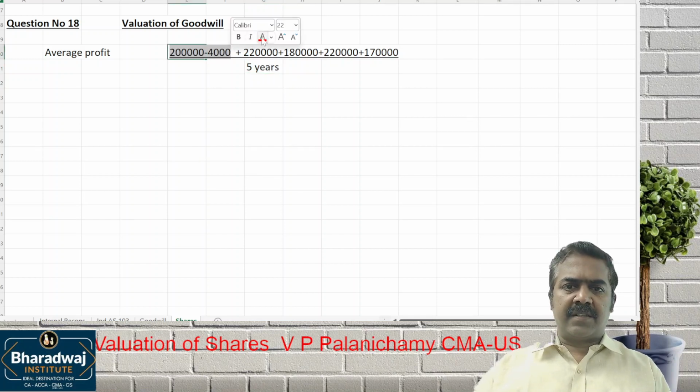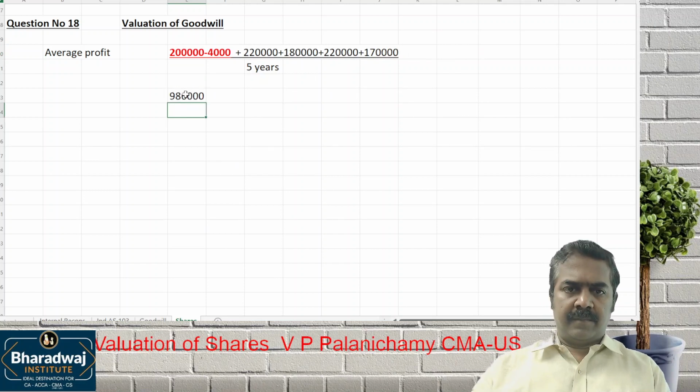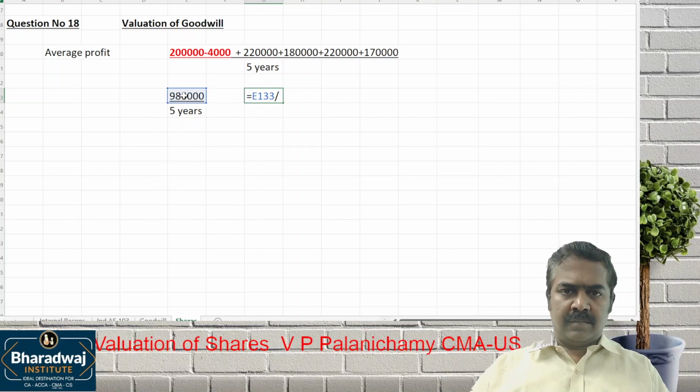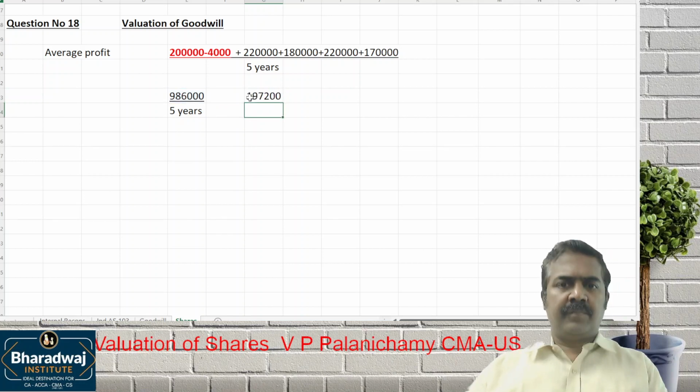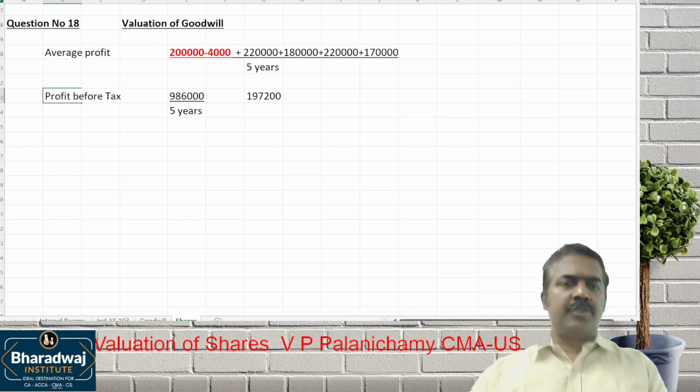Bad debt should be adjusted with the current year profit. This is the average profit before tax.